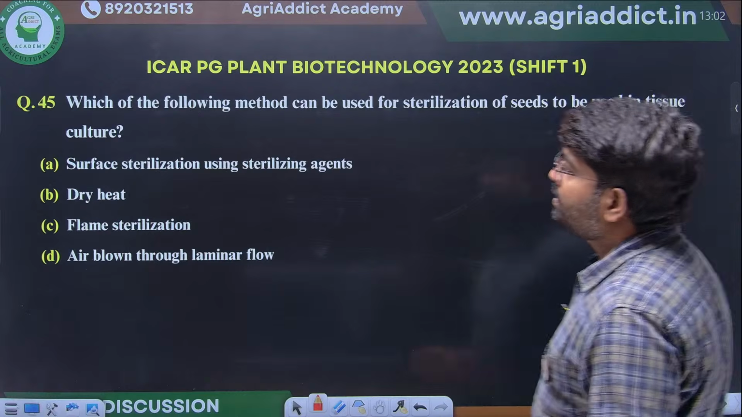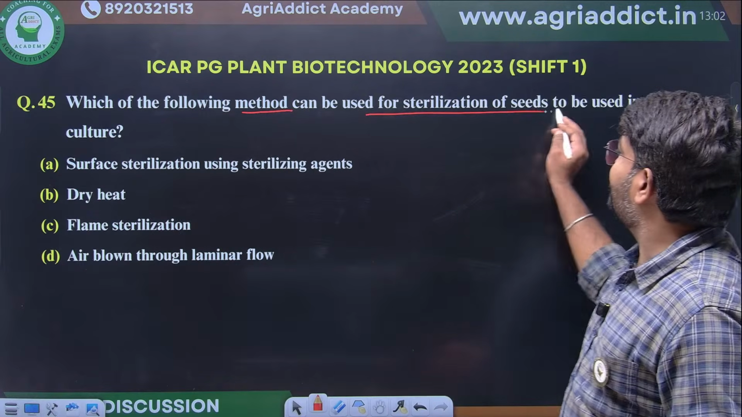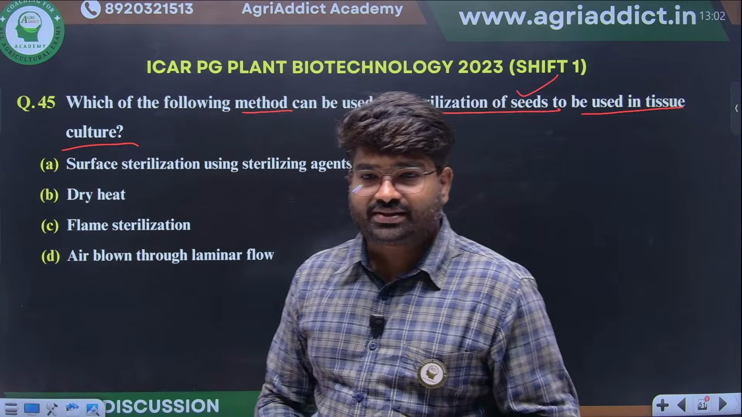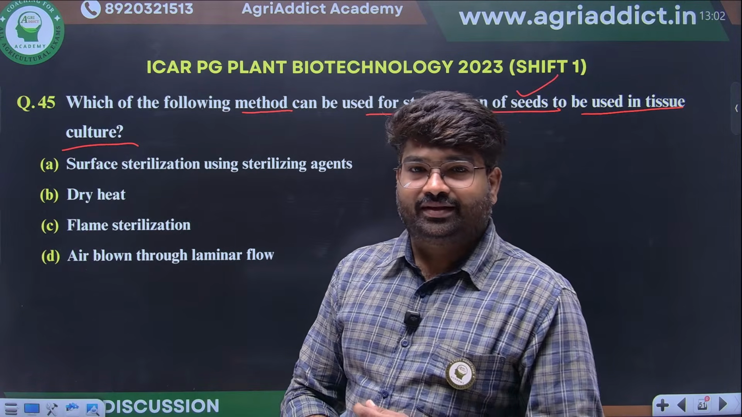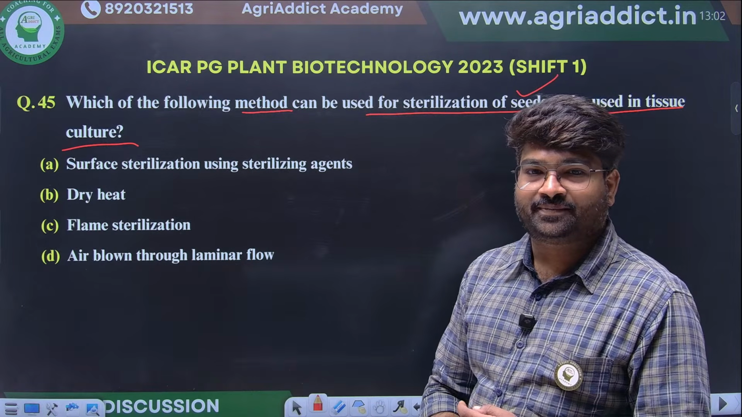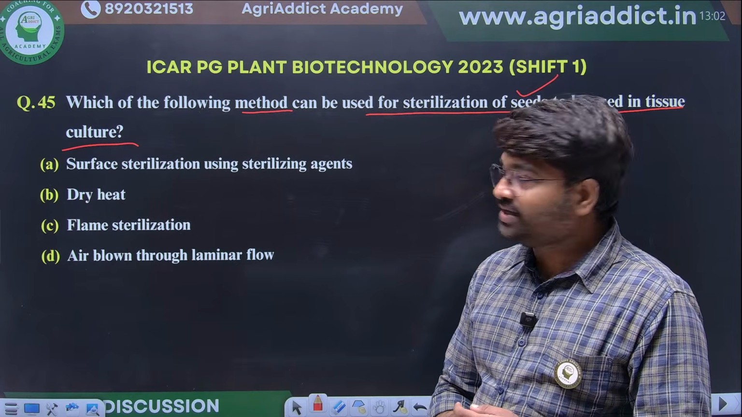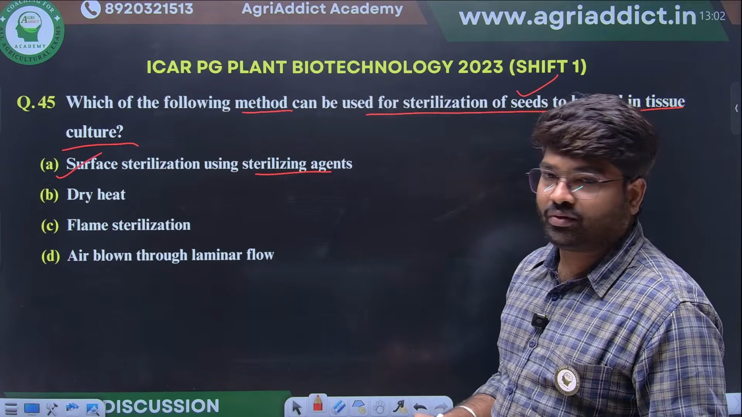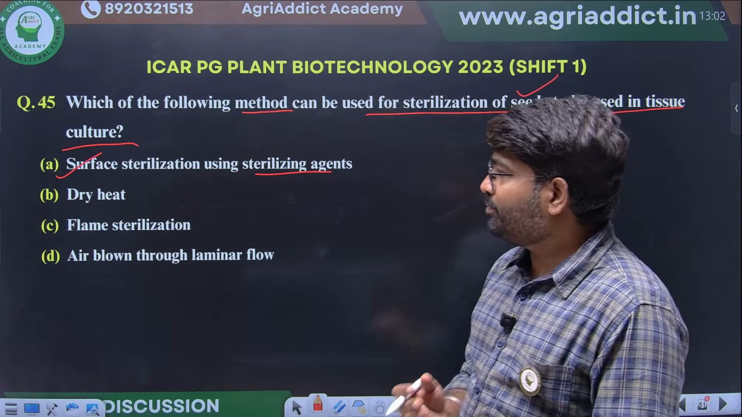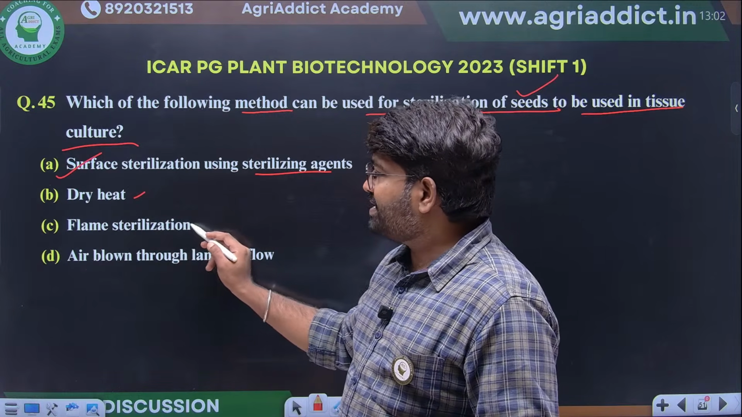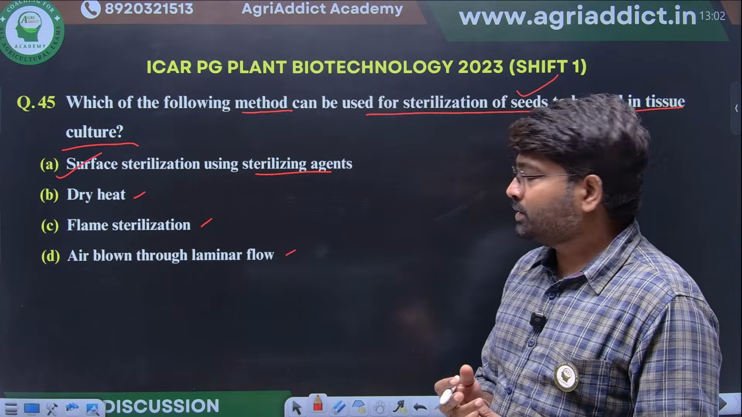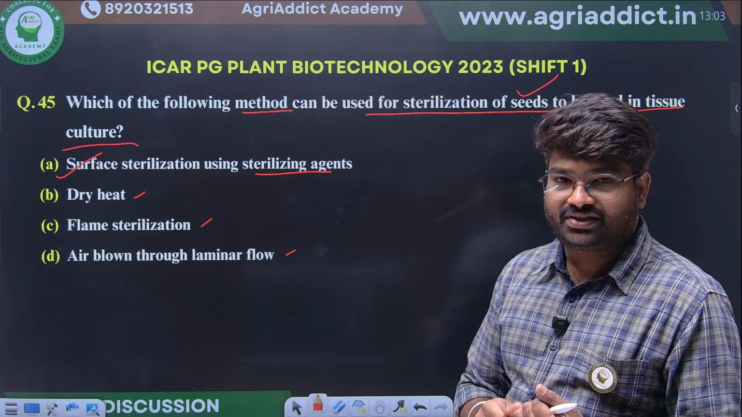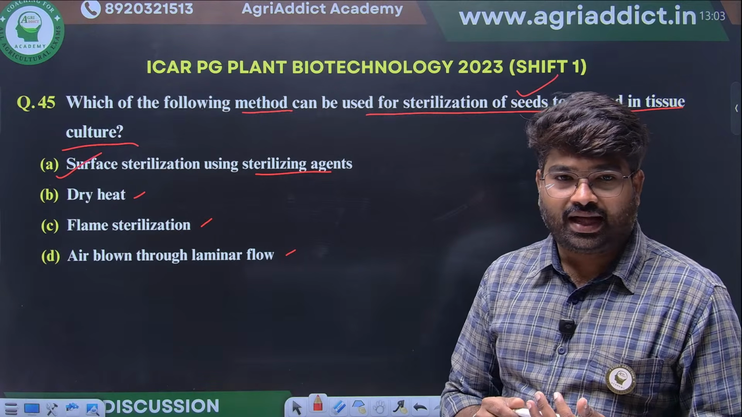Which of the following methods can be used for sterilization of seeds to be used in plant tissue culture? Option A, surface sterilization. Sodium hypochlorite we can typically use. Then where will dry heat come, where flame sterilization, where air blown through laminar flow? Any guesses?